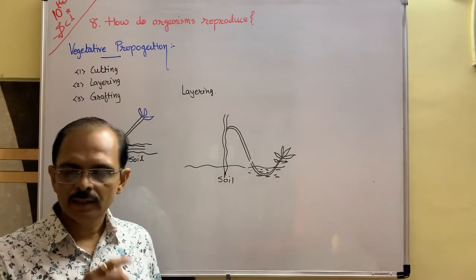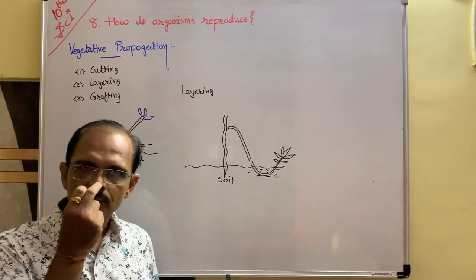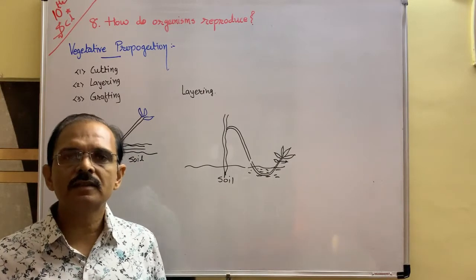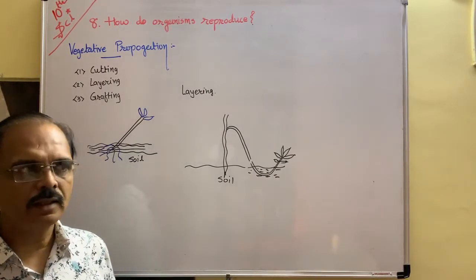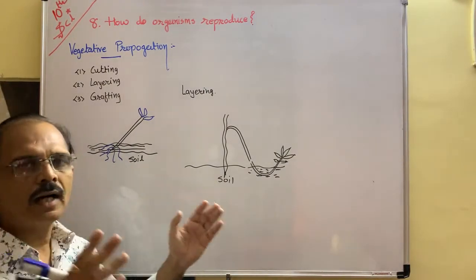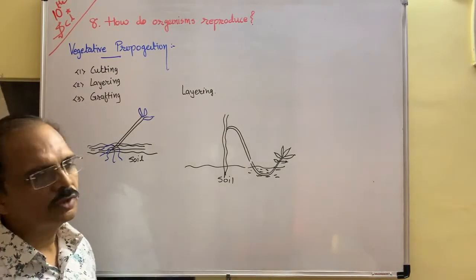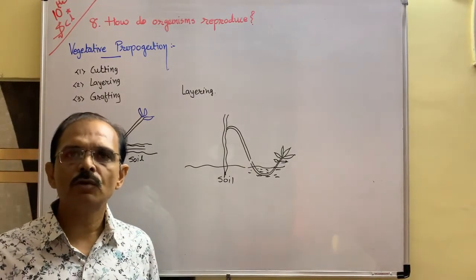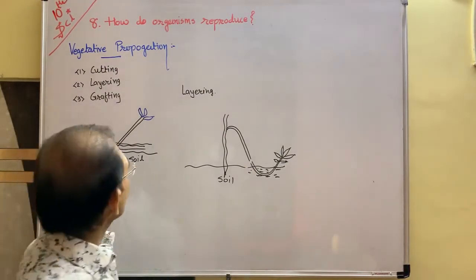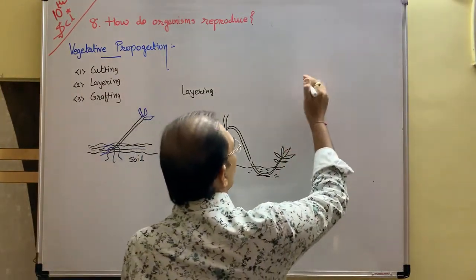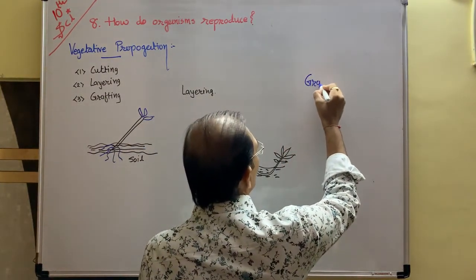So in this way, this technique is useful to stop the desert area, surrounding the desert area, or besides the highway, we can do this technique and grow more and more plants. Now the third one is grafting. It is the best technique.